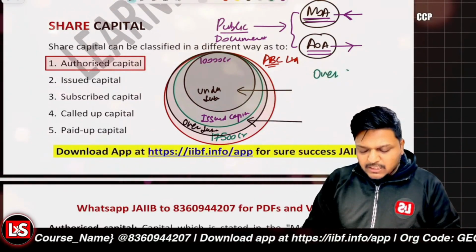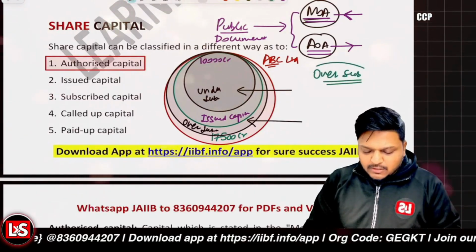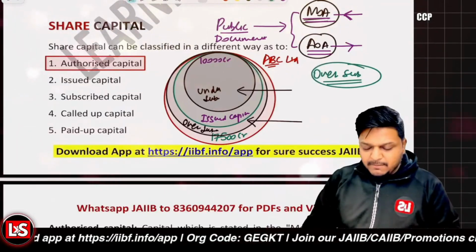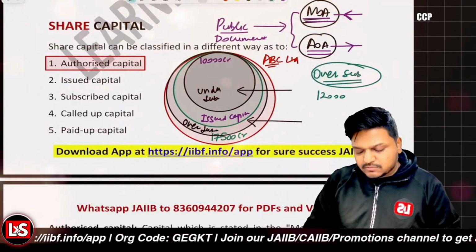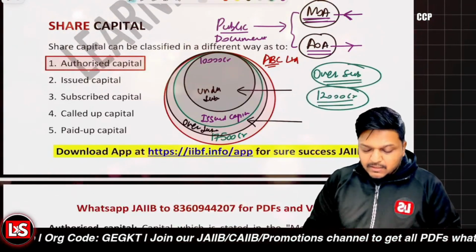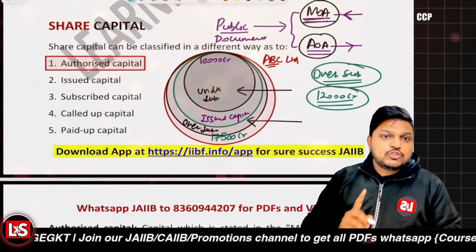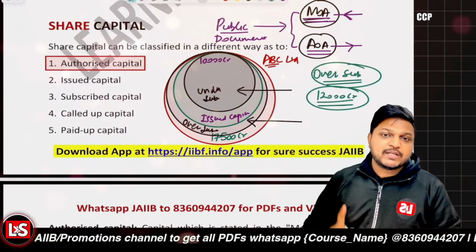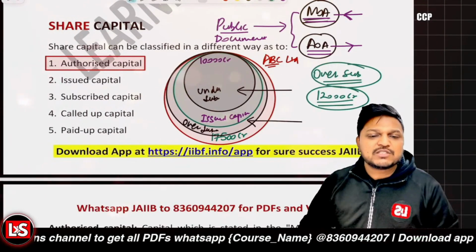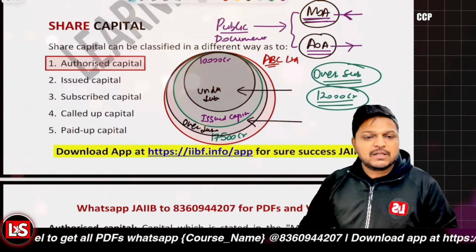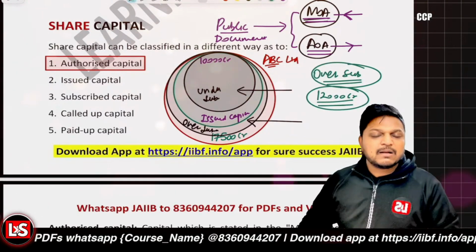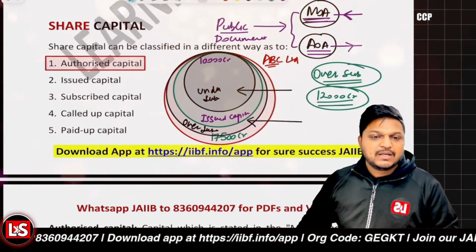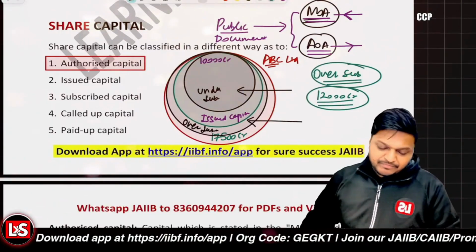That's a simple case. But when we are talking about the case of over subscription, in that scenario the company wanted to issue 10,000 crores of shares, but the people applied for 12,000 crores of shares. But there is a restriction that the company can issue only up to the issued capital, maximally, not more than that. It is not allowed for the company to issue that much extra amount of shares. That is not allowed, right?